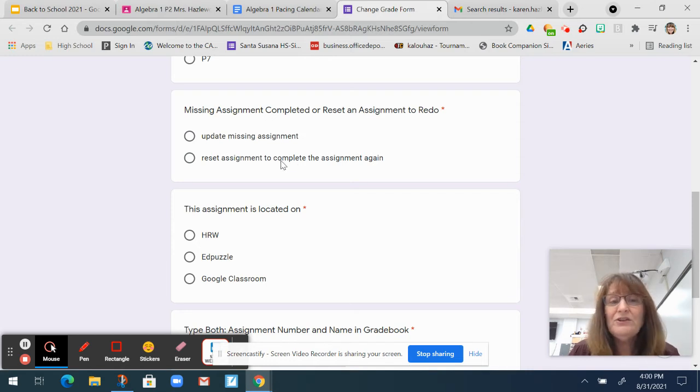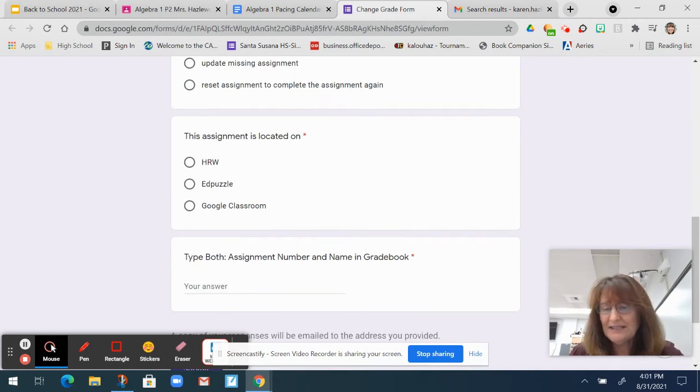If they want to redo something for a better grade, so they really control what grade they're getting in this class. So they've done an HRW assignment and they score a 63% on it, and they want to redo that. They just fill out the grade change form. They tell me what assignment number and what assignment it is here, and then I go in and reset it, and then they can redo it.